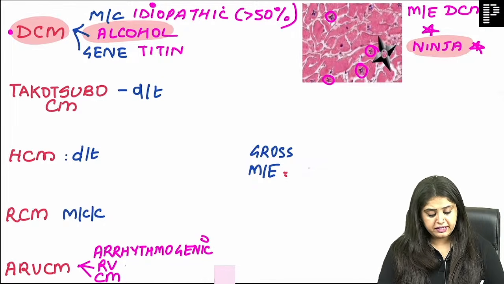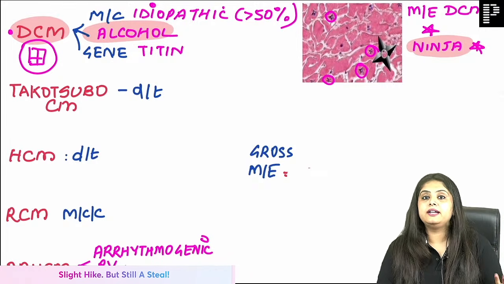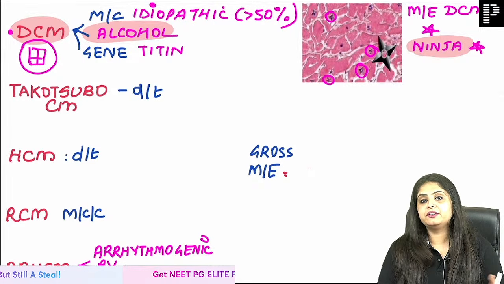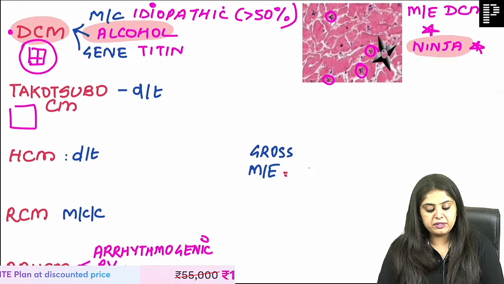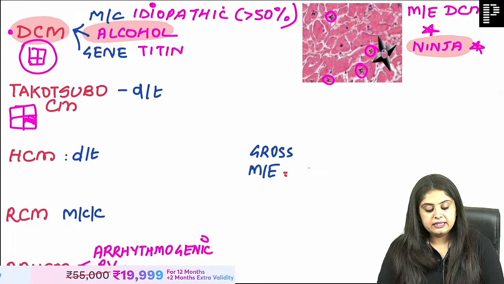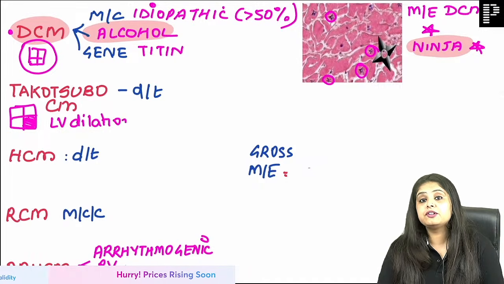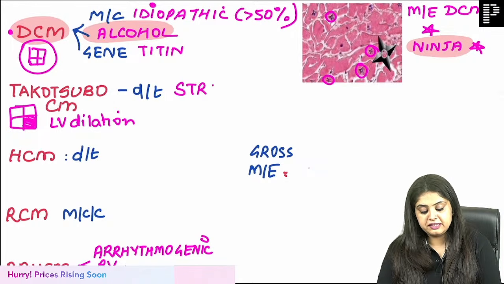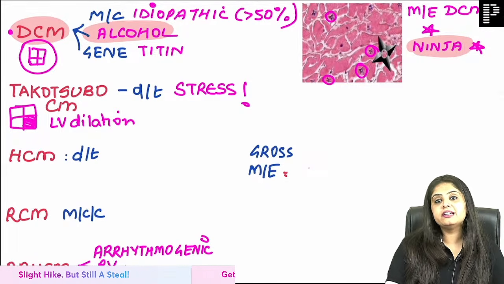Now let's move on to the second one. In dilated cardiomyopathy, the entire heart got dilated, all atria, all ventricles, all 4 chambers. But when I talk about Takotsubo cardiomyopathy, it is only and only the left ventricle that is going to get dilated. The reason for that left ventricle dilation is so much stress. But guys, we are not talking about the small stress of this exam that you think is the end of the world.